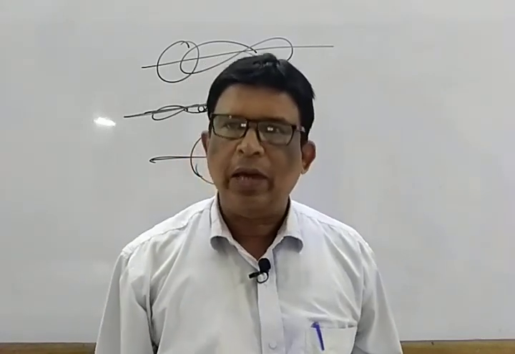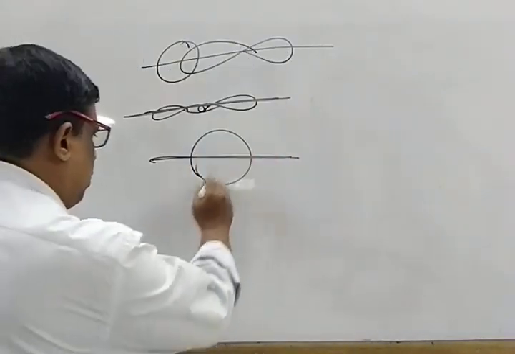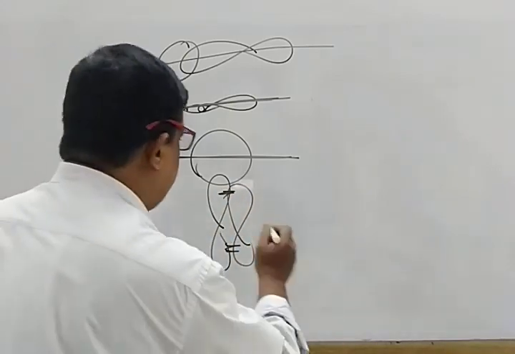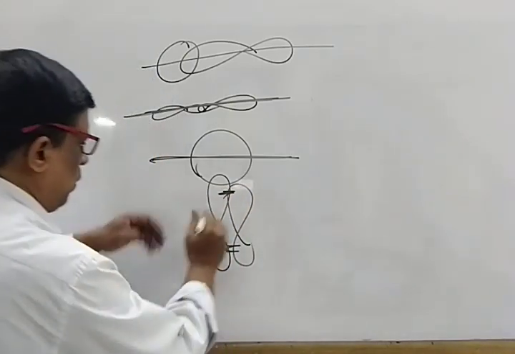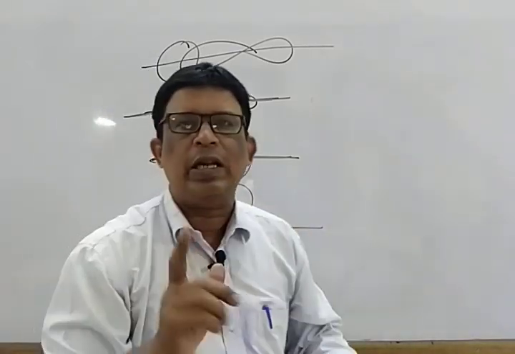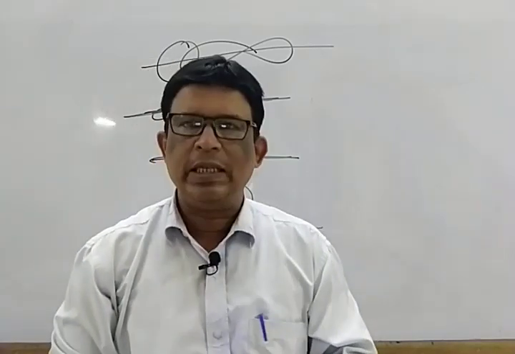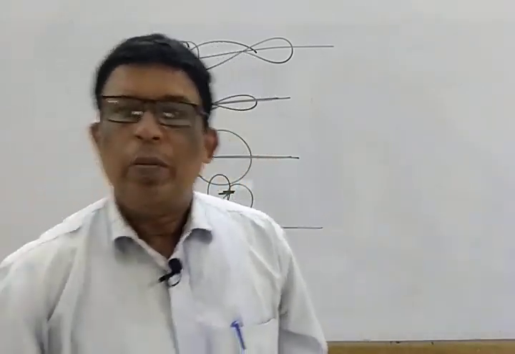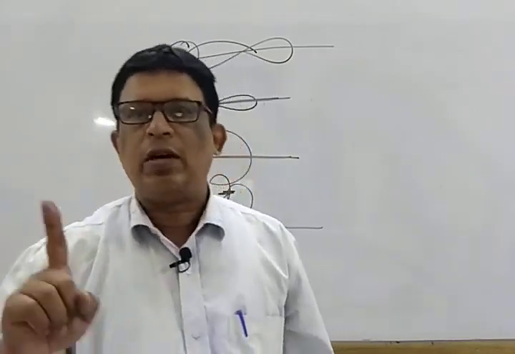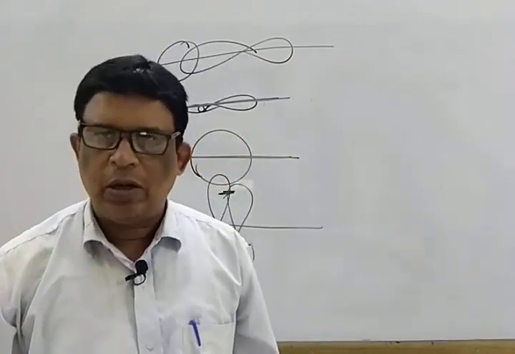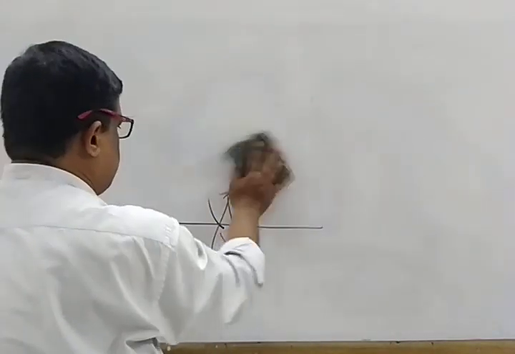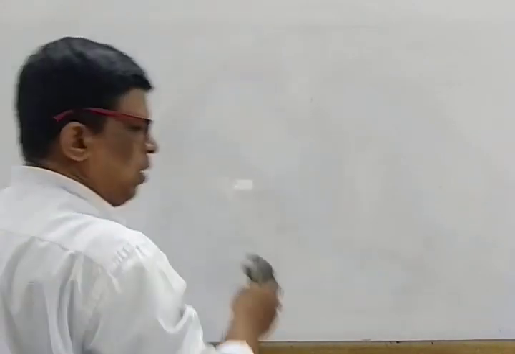But in case of a pi bond, mark that, the orbital overlapping is sidewise, resulting in the formation of the pi bond above and below the internuclear axis. So free rotation is not possible. The important thing is that in case of sigma bond, free rotation around the internuclear axis takes place, while in case of pi bond, free rotation does not take place. This is the main important point to distinguish between sigma bond and pi bond.